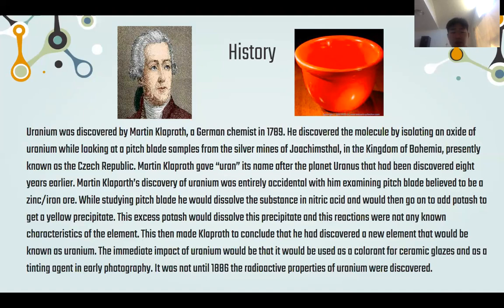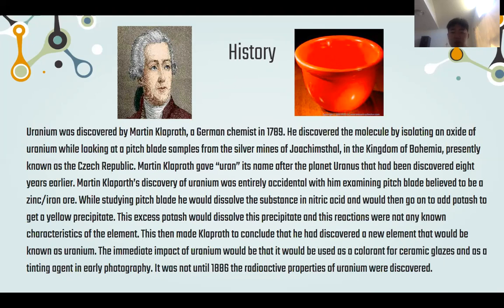He would dissolve the substance in nitric acid and then add potash to get a yellow precipitate. When excess potash would dissolve this precipitate, a reaction that was not a common characteristic of the elements he knew, Klaproth concluded that he had discovered a new element, which is now uranium.